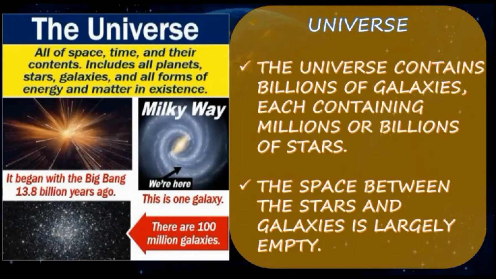Next point: the universe contains millions of galaxies, each containing millions of billions of stars. Clear? So the space between the stars or galaxies is largely empty. Between the stars and the galaxy, that central part will not be continuously formed. They have largely empty places among them.